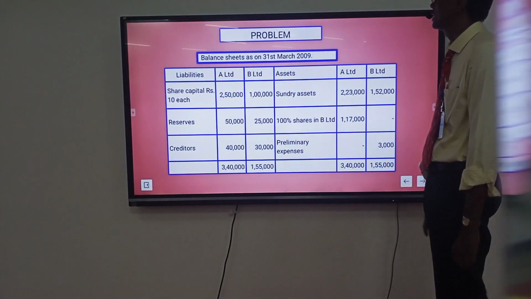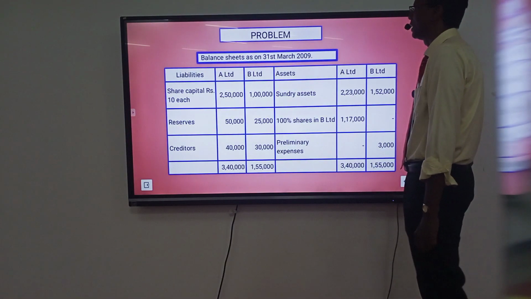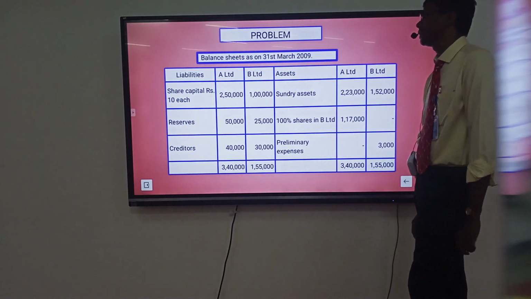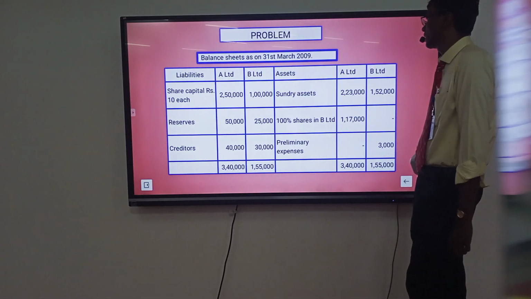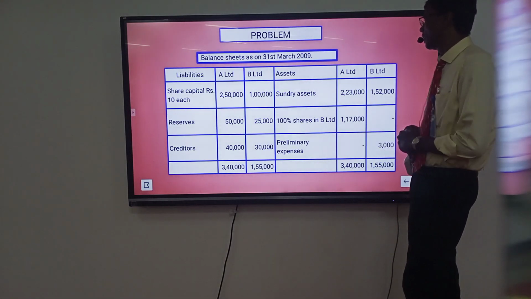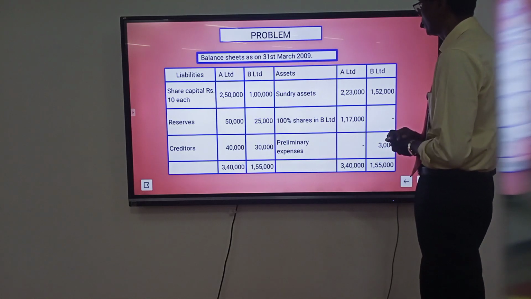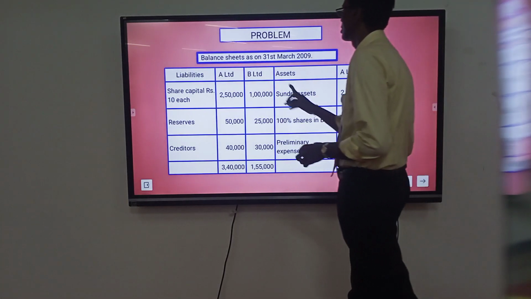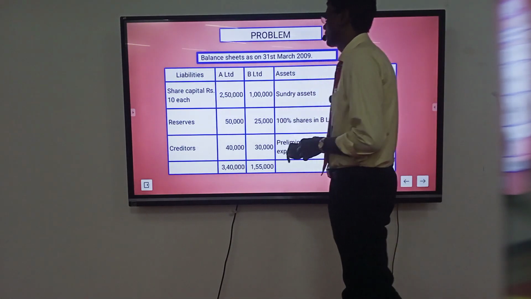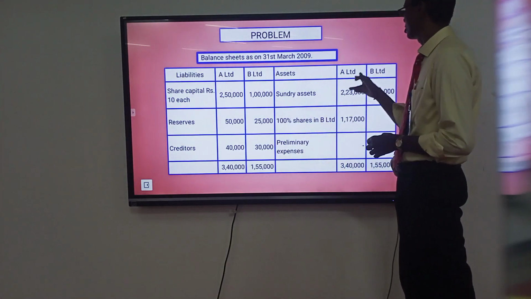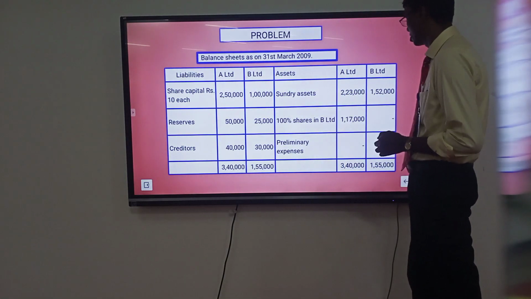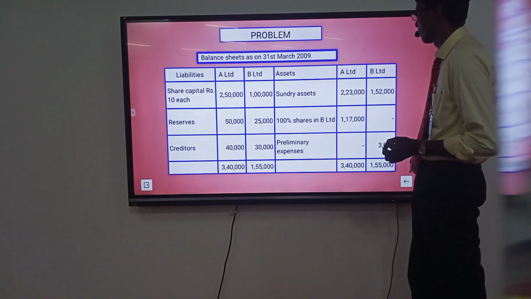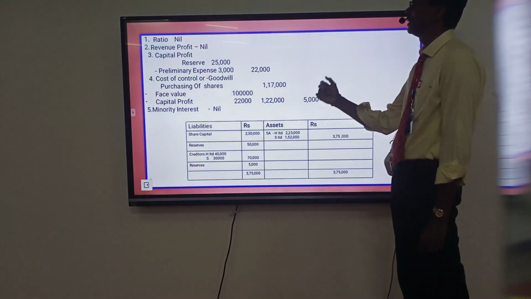Problem. Balance sheet as of 31st March 2009. Liabilities: share capital, reserve, creditors. Assets: sundry assets, 100% of shares, preliminary expenses. Share capital 1 lakh, the purchasing company, that is the holding company, holds 100% of shares. Ratio nil.